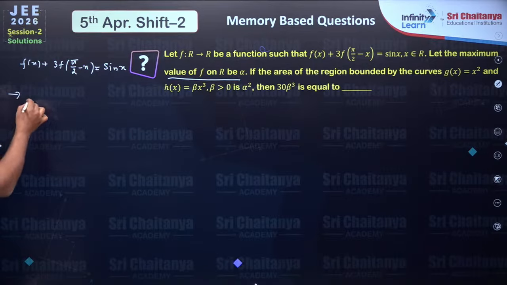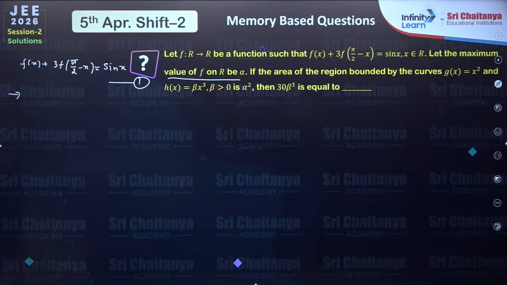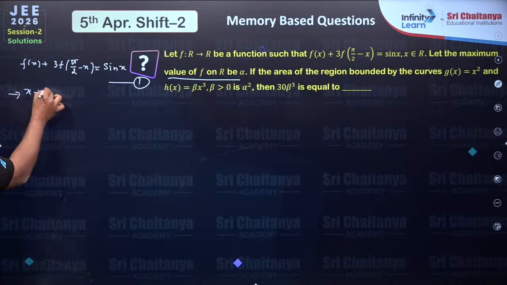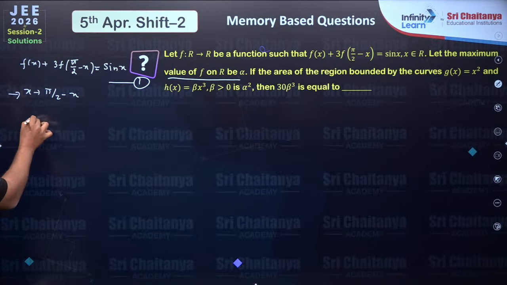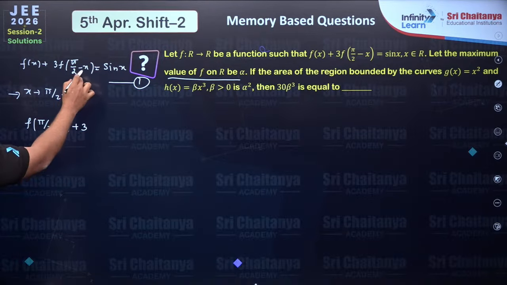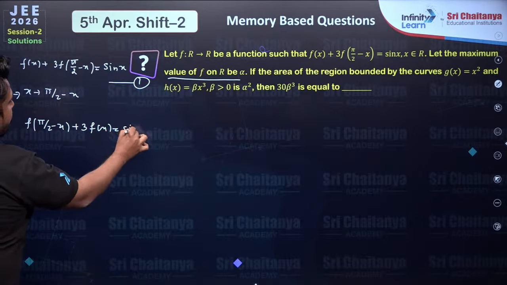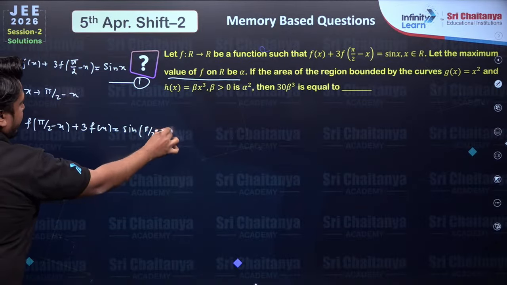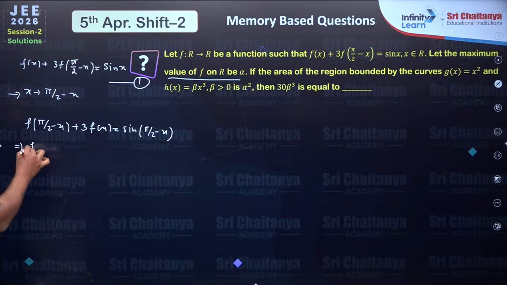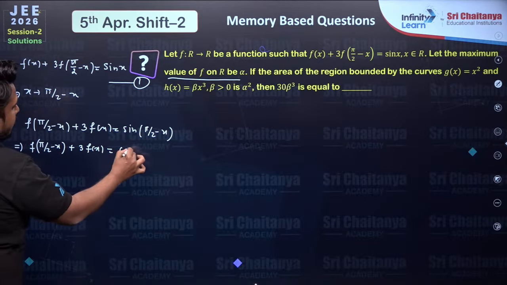So what we will do, now all of you must have studied a functional equation. So this looks like a functional equation, right? So let's replace x with pi by 2 minus x. So I'll get f of pi by 2 minus x plus 3 times f of pi by 2 minus (pi by 2 minus x), which is 3 fx, equals sine of pi by 2 minus x. So we will have, students, f of pi by 2 minus x plus 3 times fx is equal to cos x.